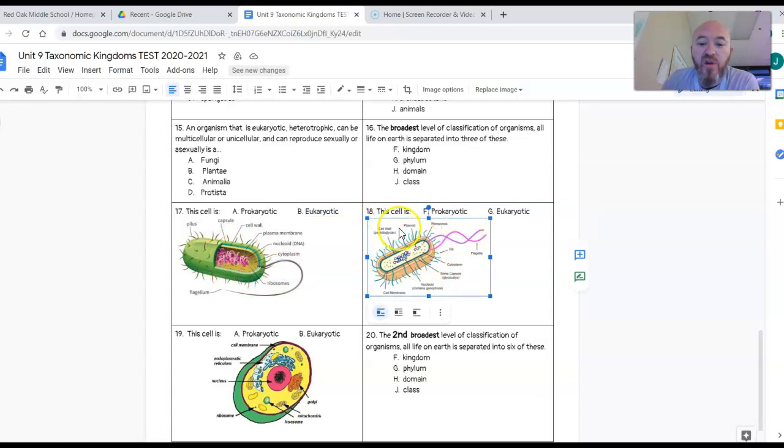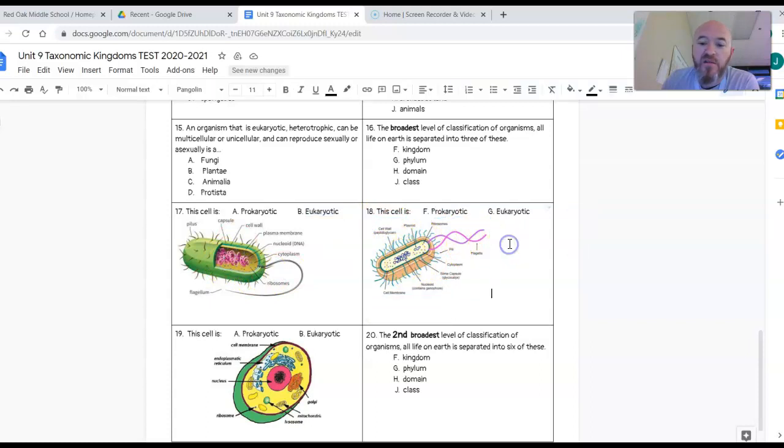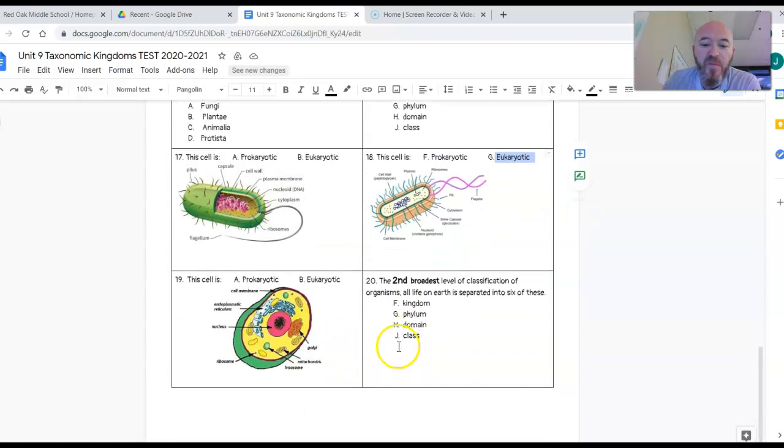Number 18, what kind of cell is this? Same question, but different, or maybe the same. What kind of cell is this? Is this a prokaryotic cell or is it a eukaryotic cell?